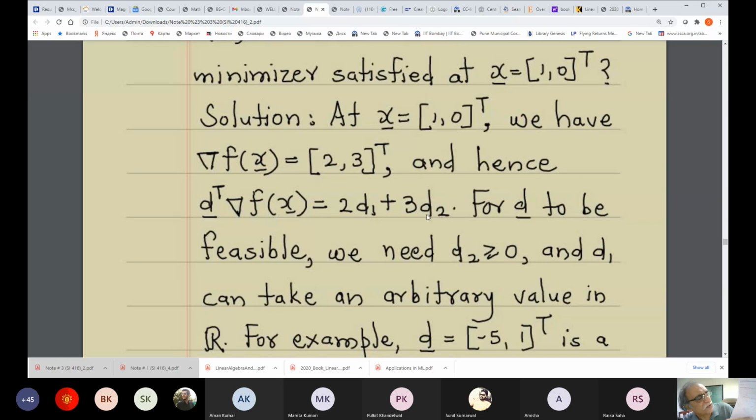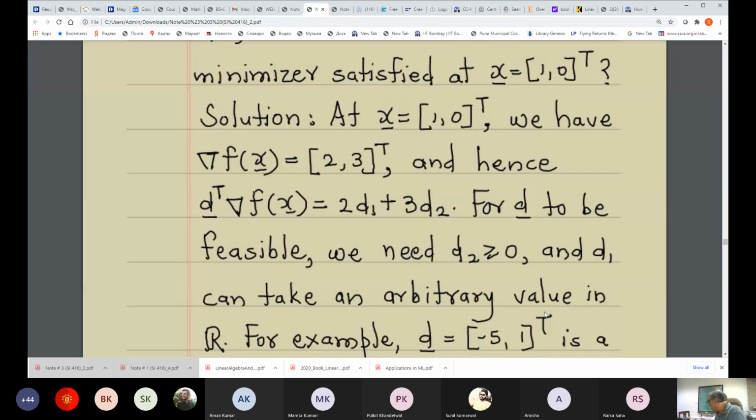But for alpha d1 greater than or equal to minus 1, I can always choose alpha such that this number is greater than or equal to 0. So the point is that d1 can be any number on the real line, and that is possible because I can choose alpha suitably such that alpha d1 plus 1 is greater than or equal to 0. I hope this is understood.